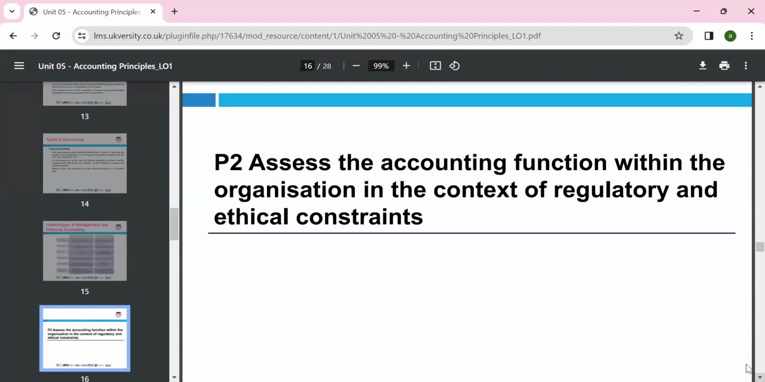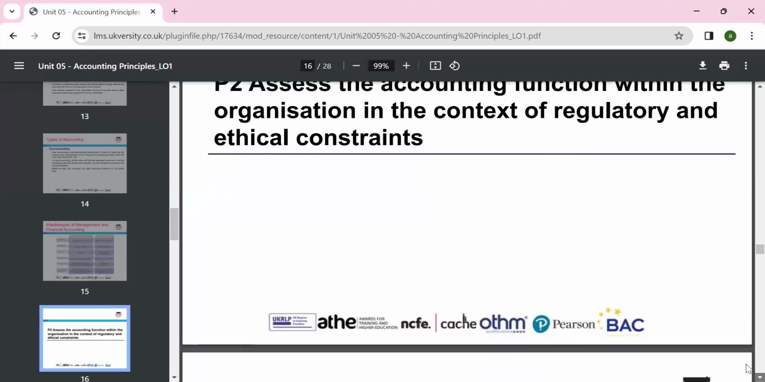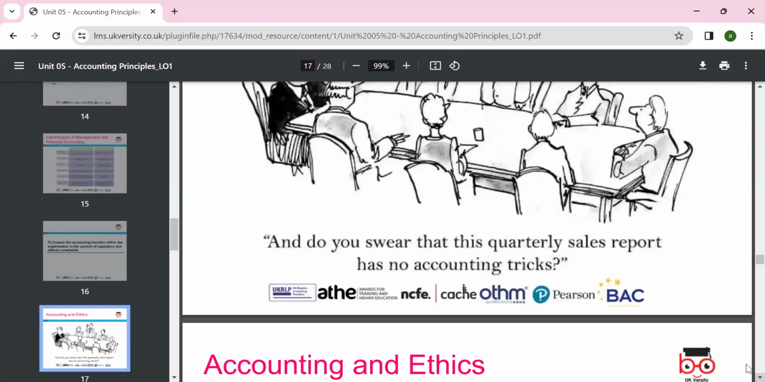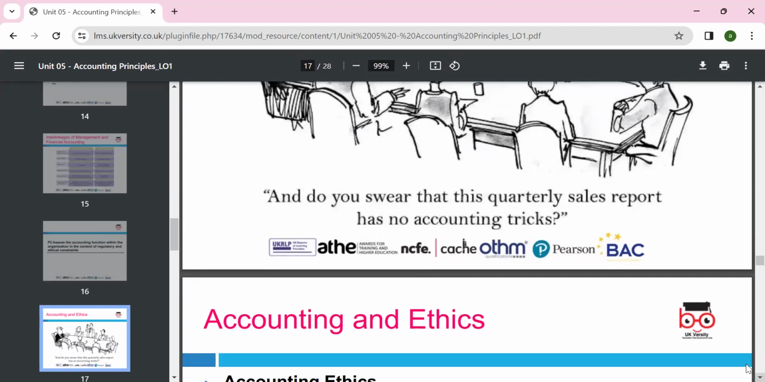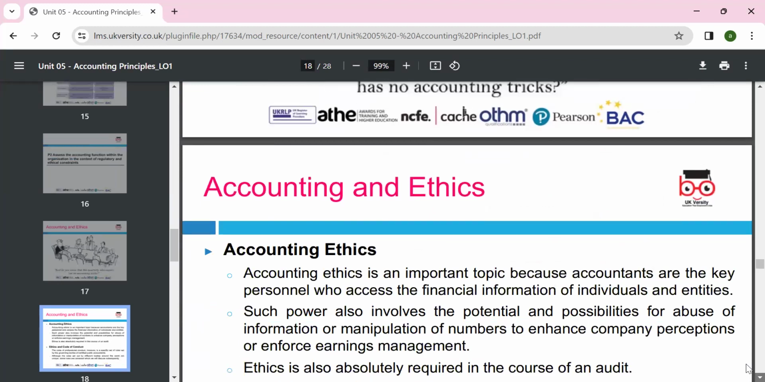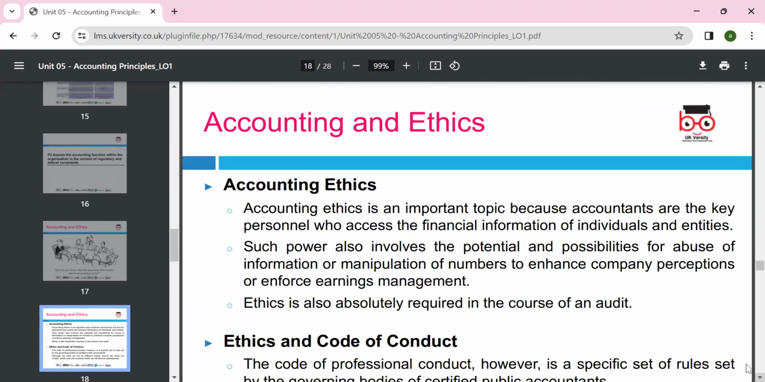Then we have P2. P2 is to assess the accounting function within the organization, and regulatory and ethical issues. Ethics means moral principle. In ethics, it is like: do you swear that the quarterly sales report has no accounting tricks? We can put in fake invoices, we can increase and decrease the figures, but we should follow the ethics. Accounting ethics is an important topic. The accountants are the key personnel who assess the financial information of an individual entity. Such power also involves the potential possibility of abuse of information and manipulation of numbers.